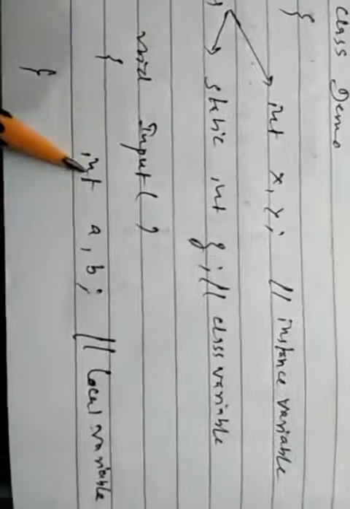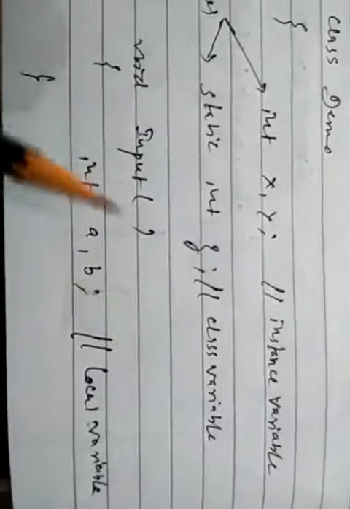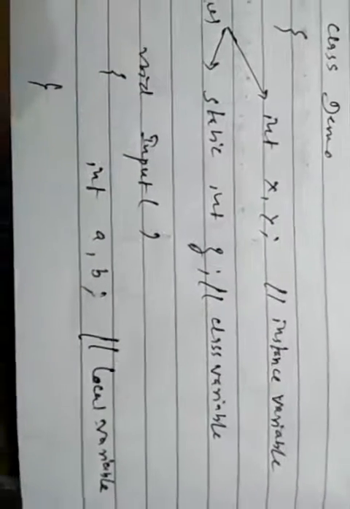Now here the variables a and b are declared inside the function input, so they are called local variables. The scope of these variables will be only inside the input function. In the function display, there are two more variables, c and d. These are also called local variables because they are declared inside the function display, so we cannot use these variables outside the display function.